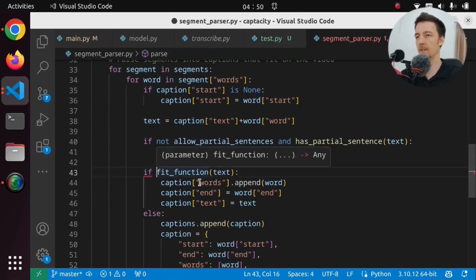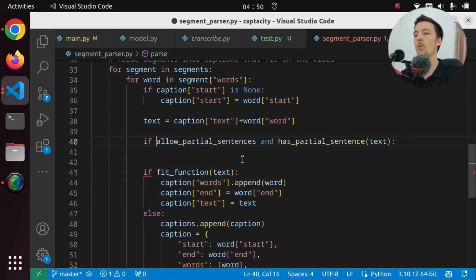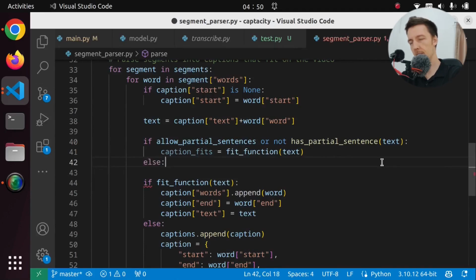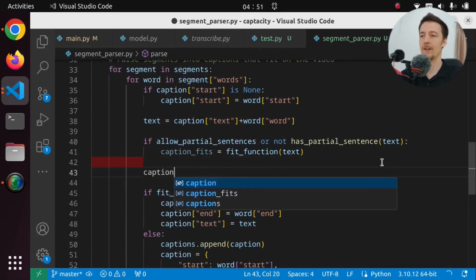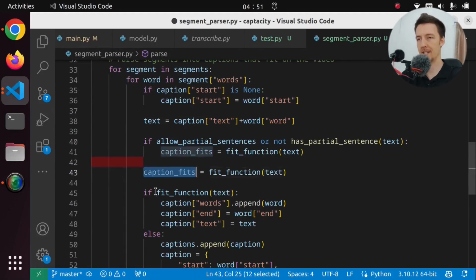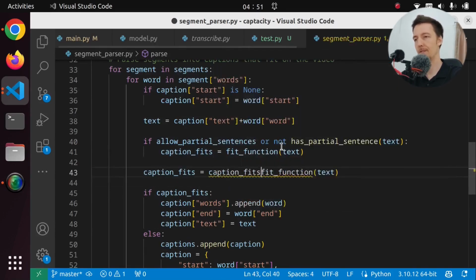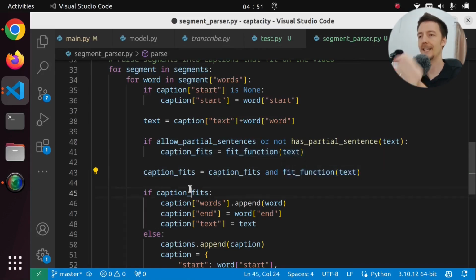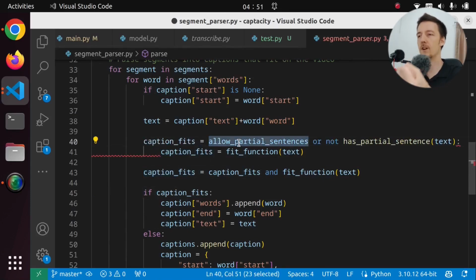So how do we make this nicely? What if we say, if we allow partial sentences or we don't have partial sentences, then caption fits equals that. Else, no, caption fits equals that always, and it's also caption fits. So if the caption fits and we do the fit function and that is true, then the caption fits. So we can say that the caption fits equals allow partial sentences or we don't have partial sentences.